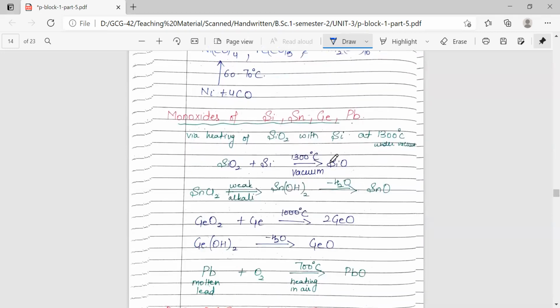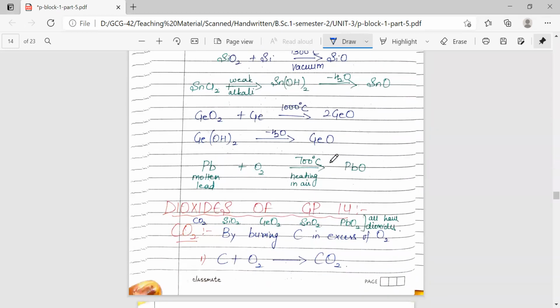Now coming to the monoxides of other members. Monoxides of other members can be prepared from the dioxides themselves by treating the corresponding group 14 element with the dioxide at high temperature or sometimes under vacuum. So these can be prepared. Not much is there to discuss about these monoxides.